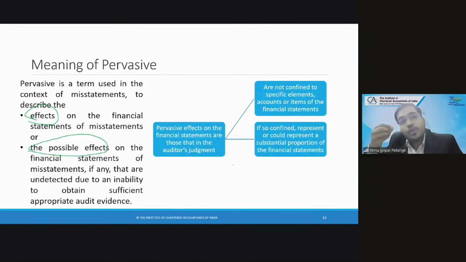If I don't get adequate information with respect to inventories, then it is pervasive. It is not only material, it is pervasive. So you understood the second point? It is pervasive when it is affecting multiple items. If it is affecting a single item, but that item is a substantial portion of the financial statements. Clear?